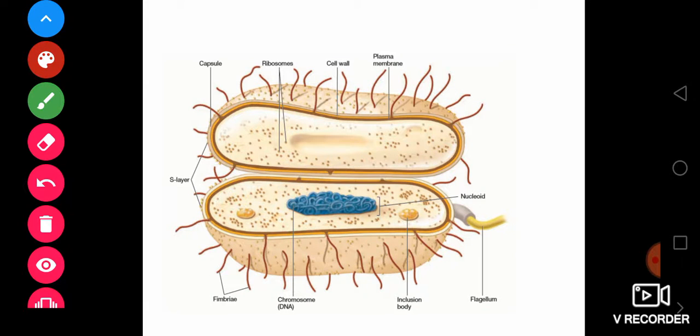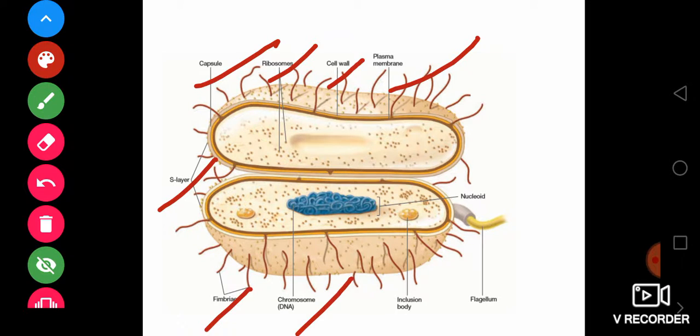And we also covered the typical structure of bacteria, as I told you, that bacteria have a plasma membrane, cell wall, ribosomes, capsule, S layer, fimbriae, DNA, inclusion body, flagella, and nucleoid. Nucleoid is actually the place where the bacterial DNA is found.